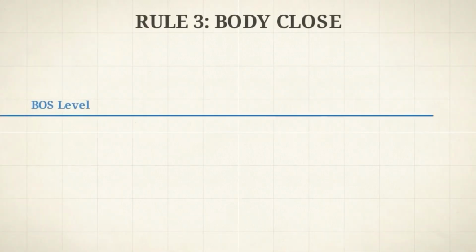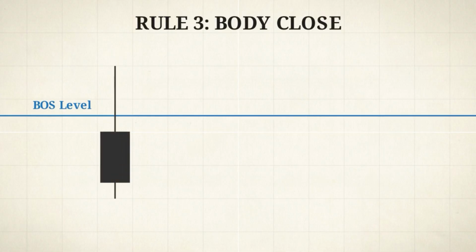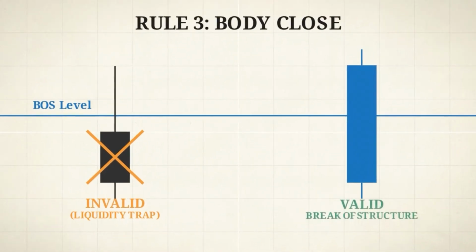The final rule protects you from liquidity sweeps. A break of structure is only valid if the body of the candlestick closes decisively beyond the line. Look at these shaded candlesticks. A long wick pierces above our structure line, but the thick rectangular body closes below it. This is a trap. Wicks represent temporary institutional manipulation to grab liquidity. Only a firm body close proves a true structural shift in market momentum.